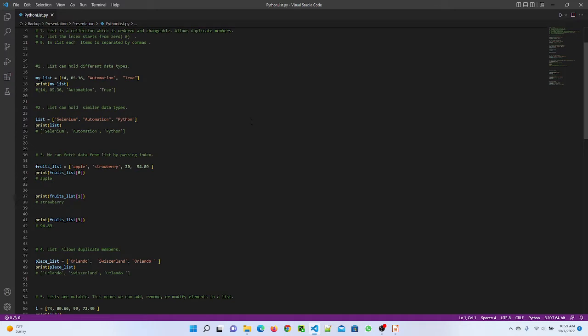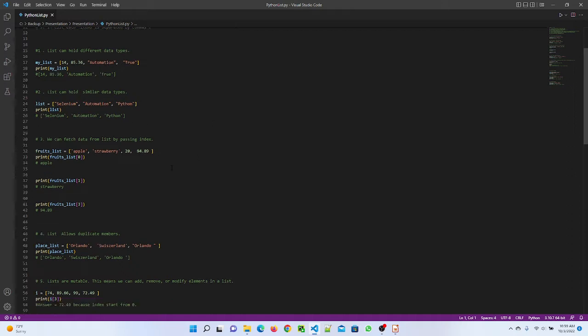As I mentioned, lists can hold different data types. So here I have my list, and the first value is an integer, the second value is a float, the third one is a string and the fourth value is a boolean. So in a list we can give different data types, which means a list will accept different data types, and after executing it gives me all 4 values. A list can also accept similar data types. Here I only mention string values and after executing it gives me the string values.